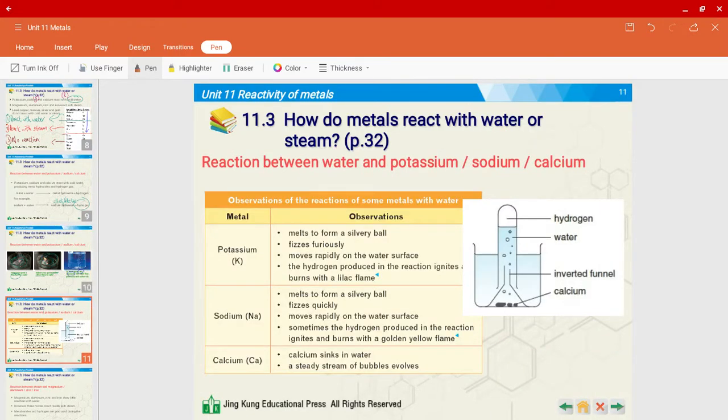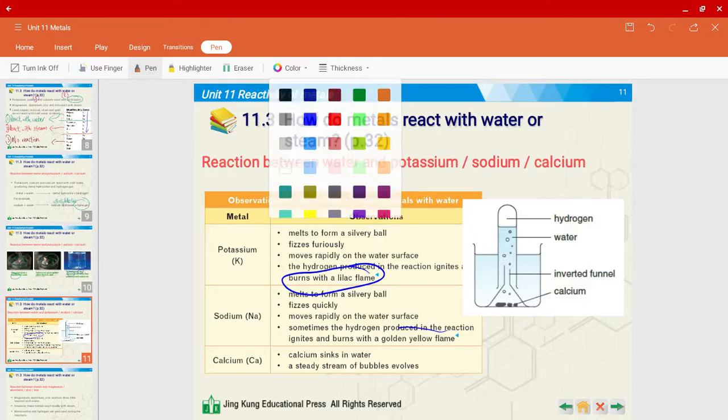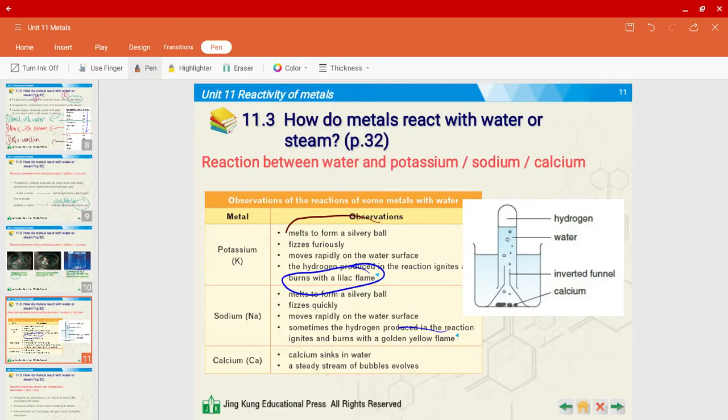So some observations over here for these metals. By the way, these observations, you do not need to memorize all of them. You just need to know one or two of them will be totally fine. Especially some of them are quite repetitive. For example, you've already learned potassium burns with a lilac flame, sodium burns with golden yellow flame. For this particular reaction, you may also mention that they melt to form a silvery ball. That will be perfectly fine.